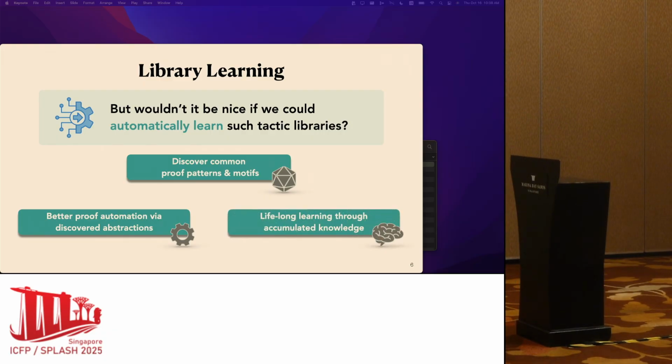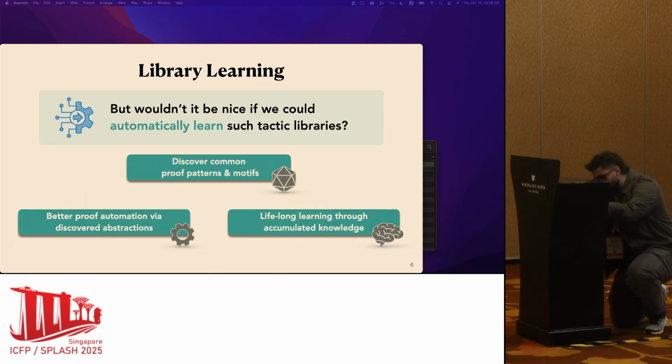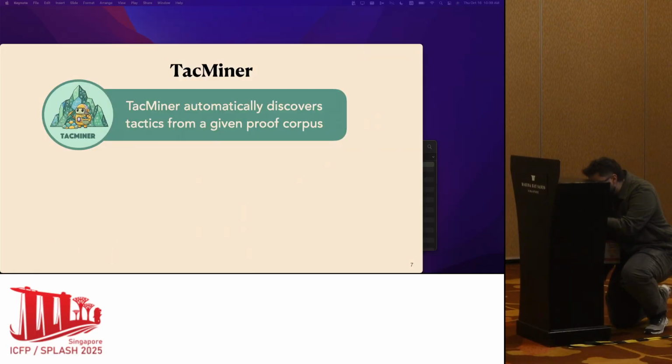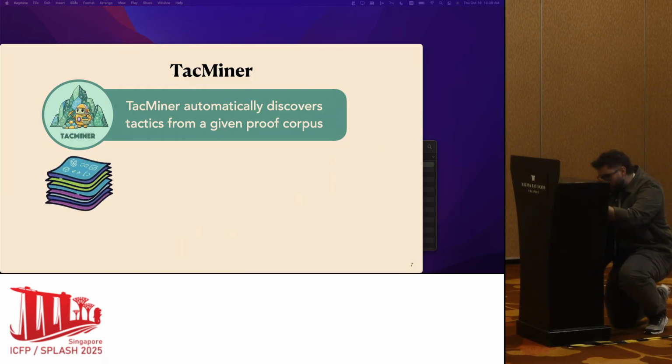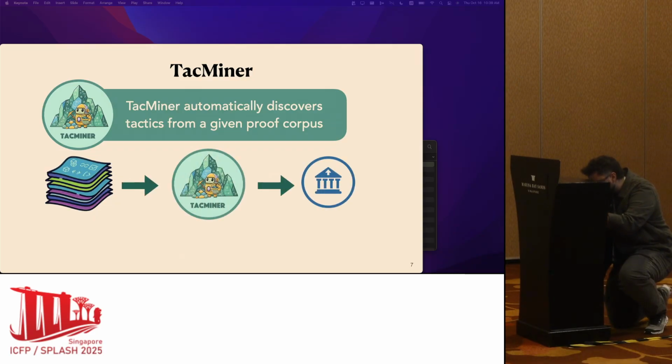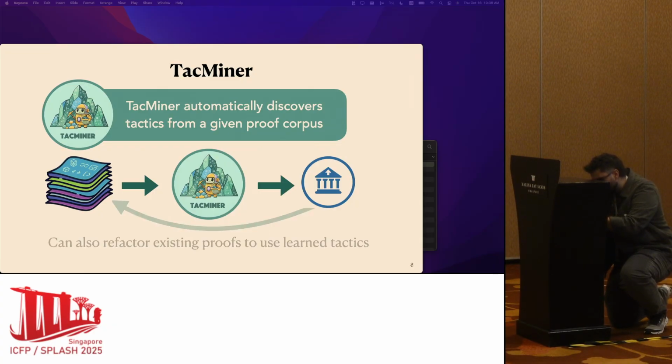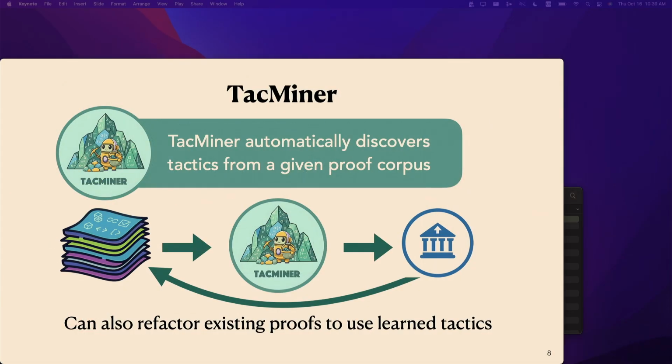Also, we can use them to facilitate a form of lifelong learning where we can continuously enrich the prover with new tactics and make the system steadily more capable over time. In order to achieve all these really nice things, we created a tool called TacMineR, which can automatically discover tactics from a given proof corpus, which means a set of proofs. Specifically, TacMineR takes a proof corpus and outputs a tactic library that maximally compresses the proof corpus. Furthermore, TacMineR can also be used to refactor these existing proofs using the extracted tactic library.